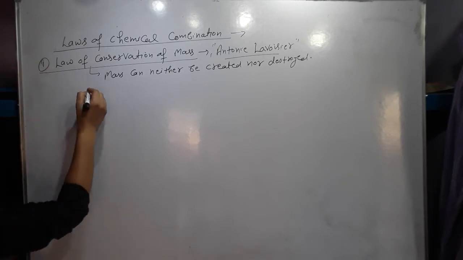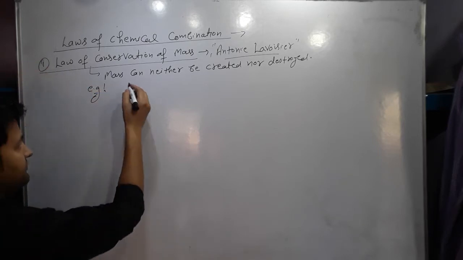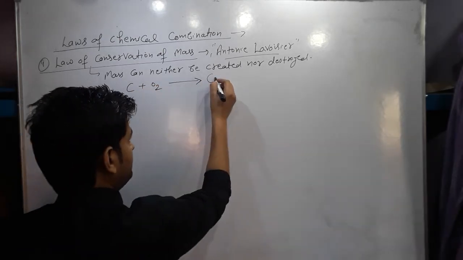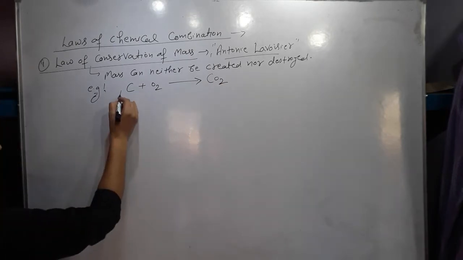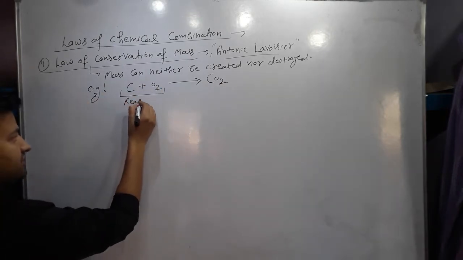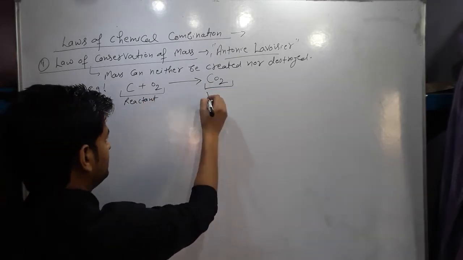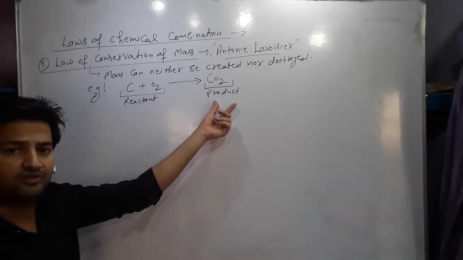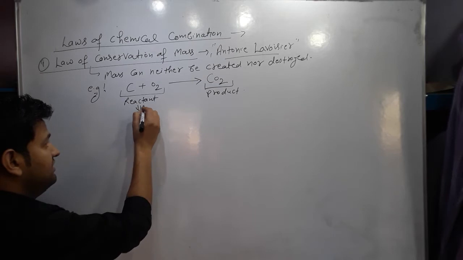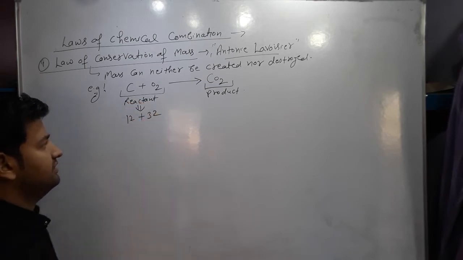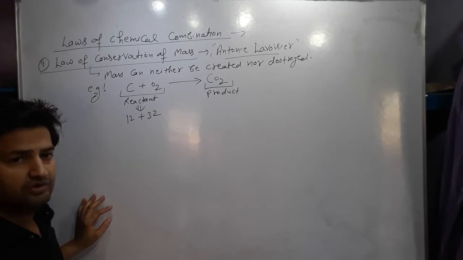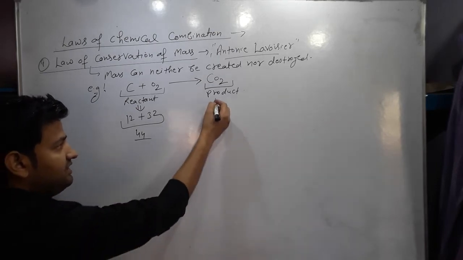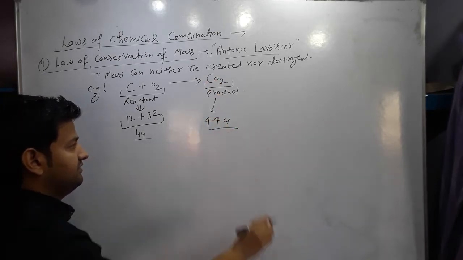Let us take an example for this. We consider carbon plus oxygen combined with each other to form a compound, CO2. The mass of the reactants, carbon and oxygen, should be equal to the mass of the product formed in the reaction. Here the mass of carbon is 12, and oxygen is 16 for one atom, so for one molecule, O2, it is 32. The total mass of the reactants is equal to 44 units. And in the case of carbon dioxide, it is also 44 units.